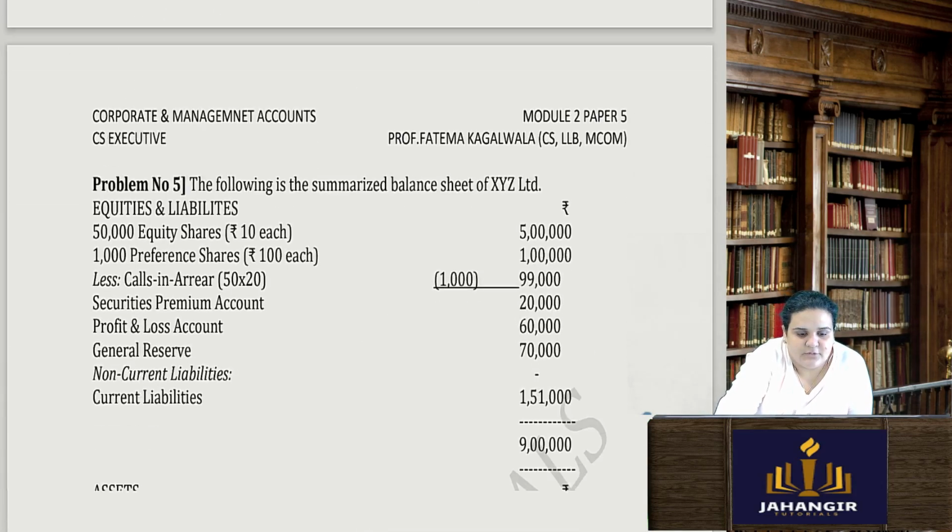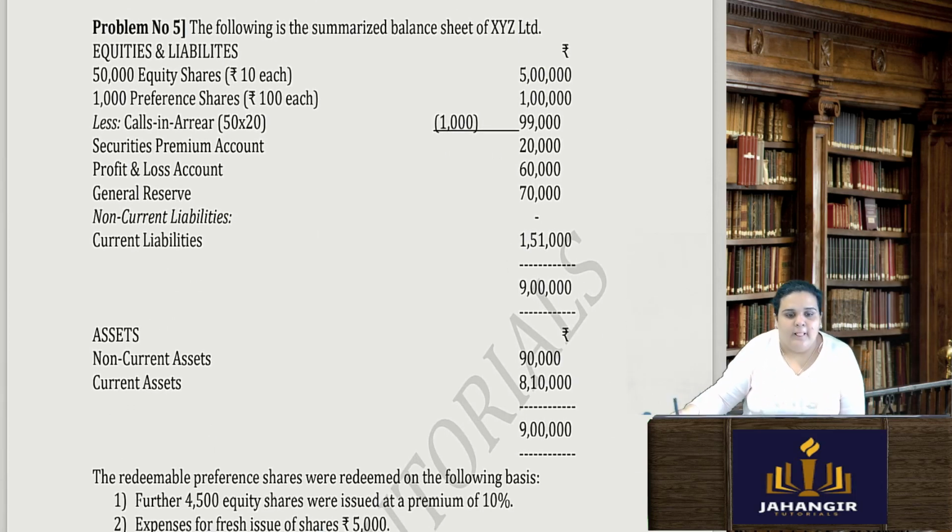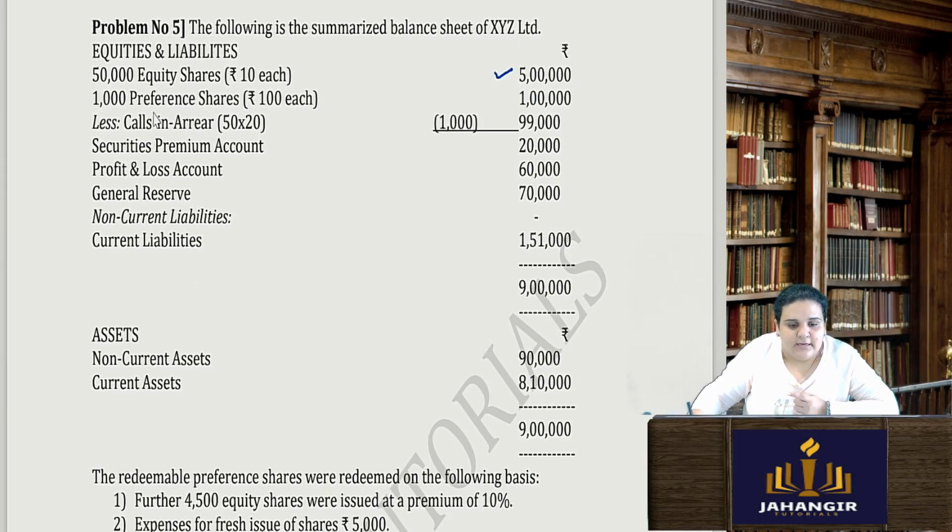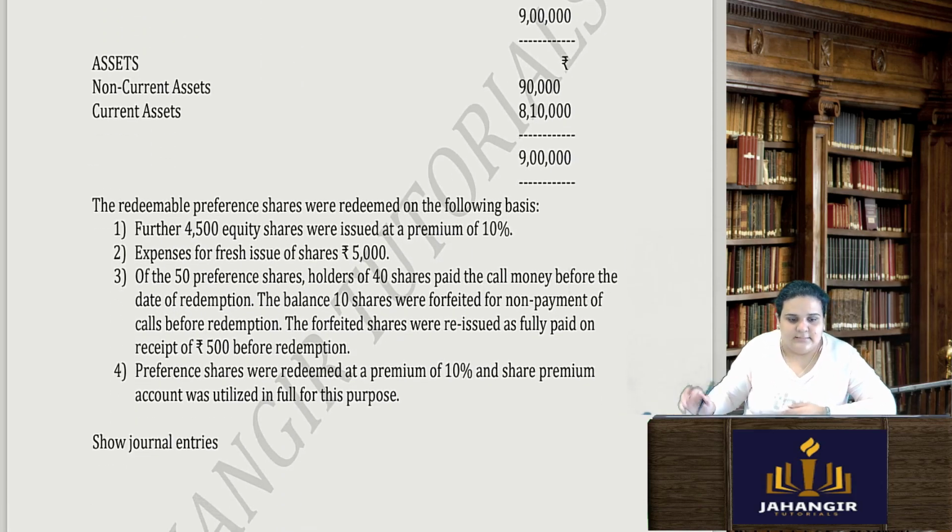Okay, now the last question, question number 5. The following is a summarized balance sheet of XYZ Limited. There are 50,000 equity shares of rupees 10 each, 5 lakhs. There are 1,000 preference shares of rupees 100 each, and there is calls in arrears on 50 shares. So 1,000 rupees. So when I subtract that, it comes to 99,000. Securities premium, general reserve and P&L, current liabilities, non-current assets and current assets.